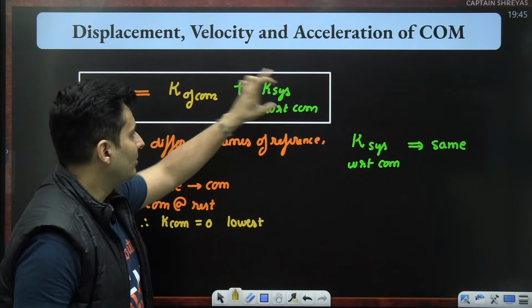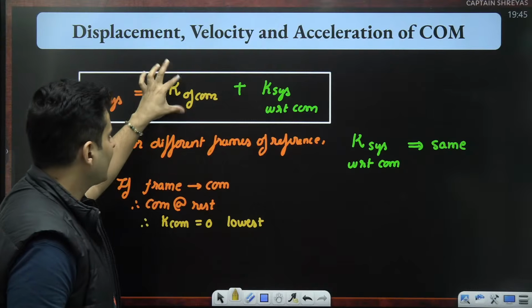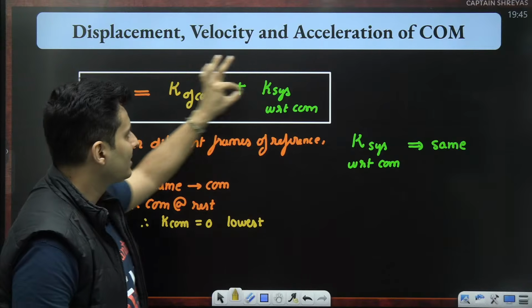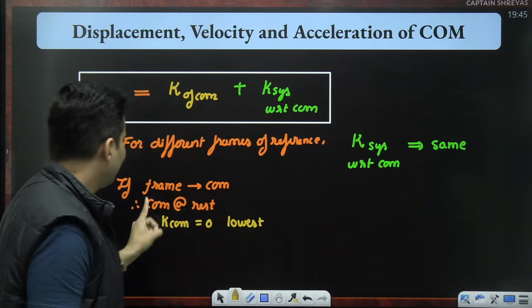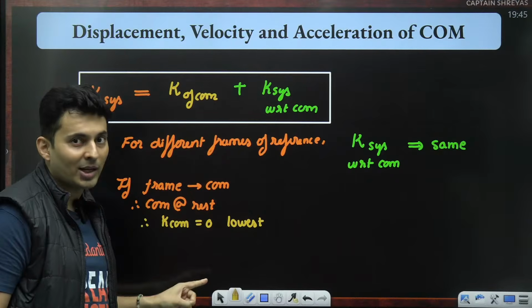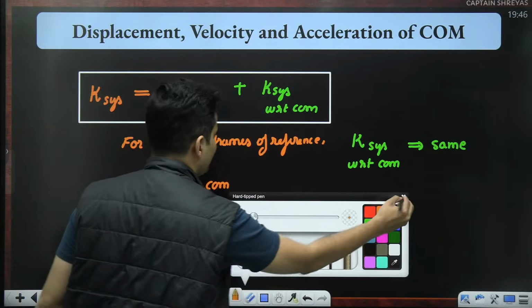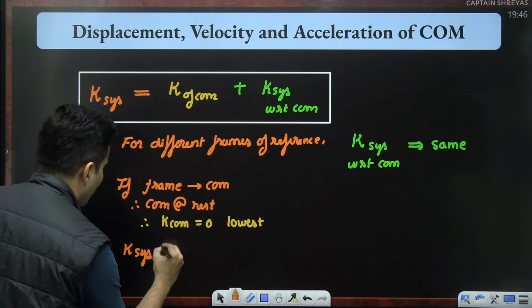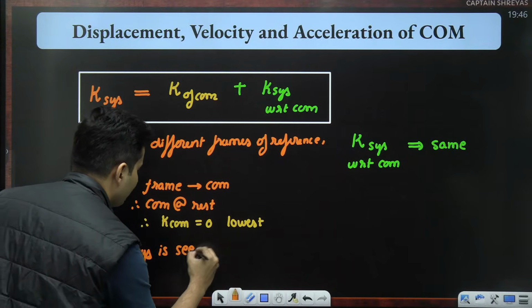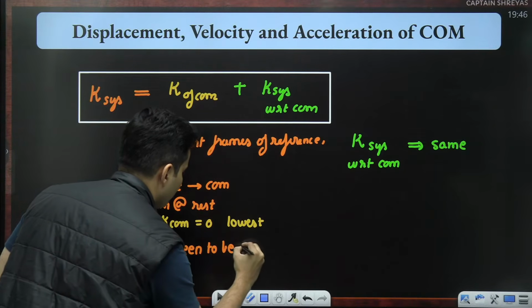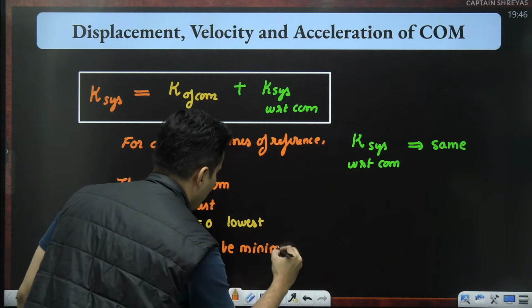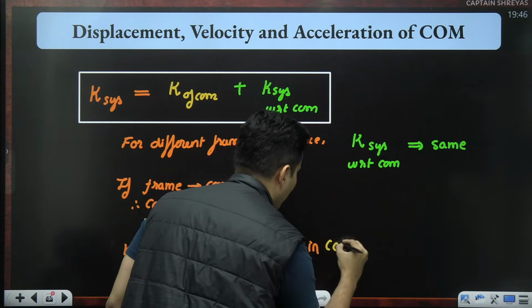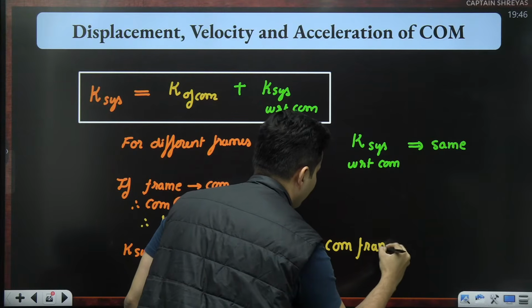Out of these two terms, this never changes. This can change, can go up or go down. The least value is 0. That means their sum is the least when you yourself are the center of mass. Therefore, I will say that the kinetic energy of the system is seen to be minimum in the center of mass frame of reference.